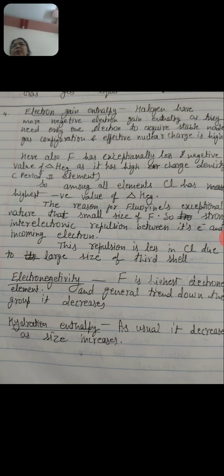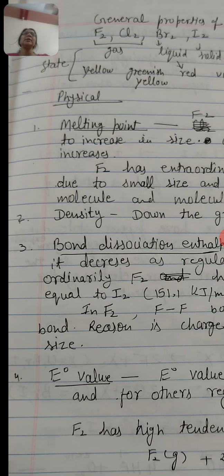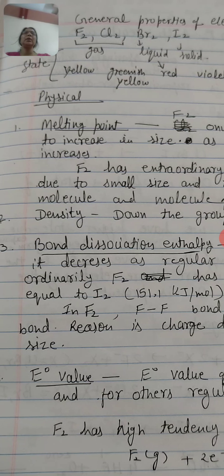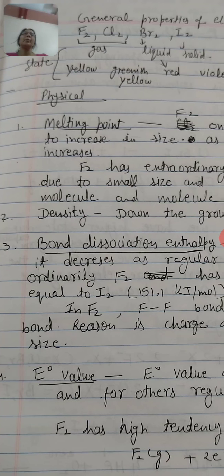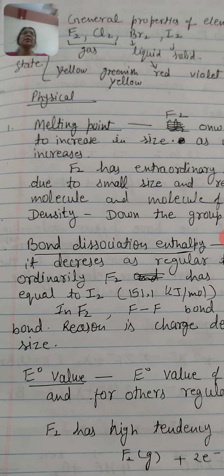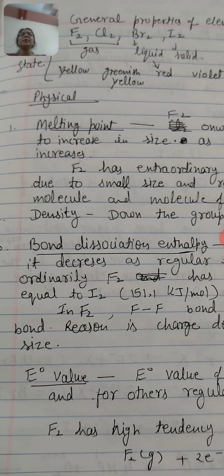Hydration enthalpy, as usual, decreases as the size increases. Now the general properties of the elements. First, we will go for the physical properties. The first property is state. Fluorine and chlorine are gases. Chlorine is a yellowish green gas, bromine is liquid, and I2 is solid. So their respective colors we know.